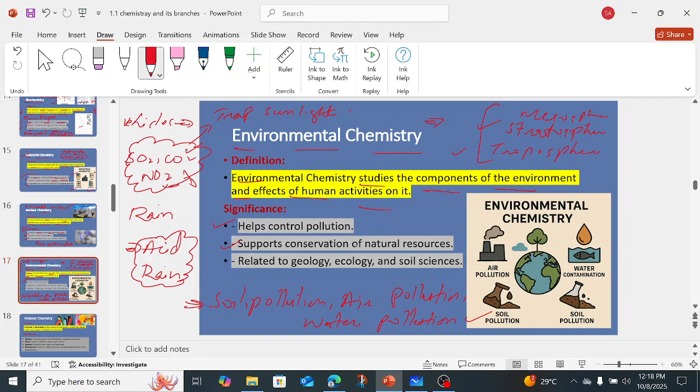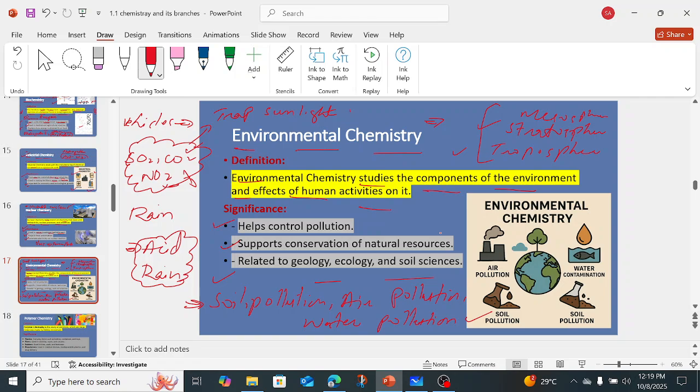Again, it supports conservation of natural resources, that is, use as little of the natural resources as possible. For example, use public transport instead of separate individual cars. You can also use the bicycle, right? Again, it is related to geology, ecology, and social sciences, and also soil sciences. Soil sciences means the composition of the soil, which also covers soil pollution, which we study in